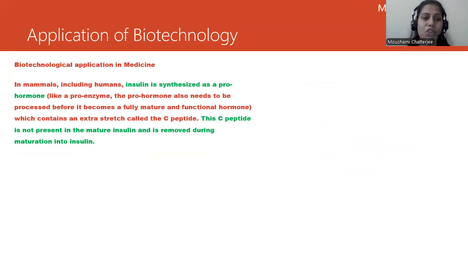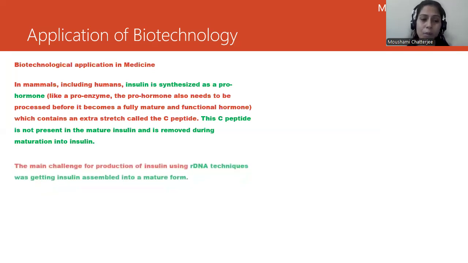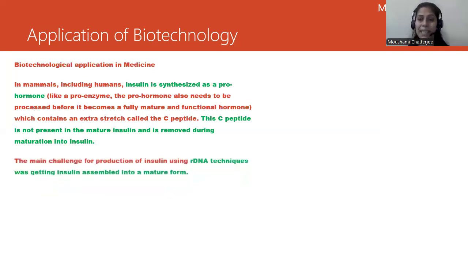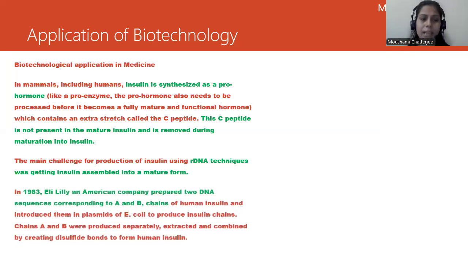This C peptide is not present in mature insulin and is removed during maturation. So this was taken care of, and recombinant DNA techniques were used for getting insulin assembled into a mature form.